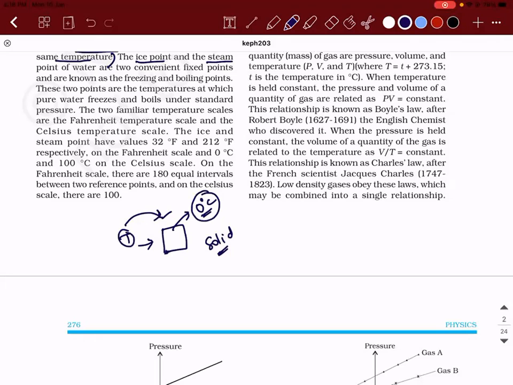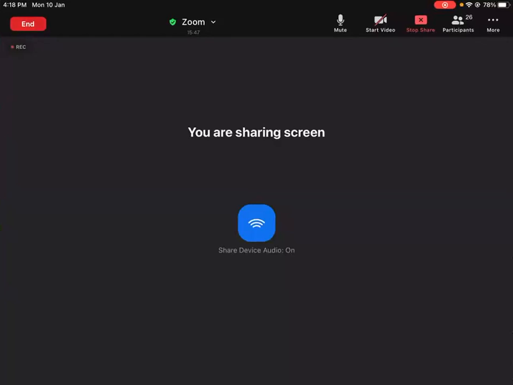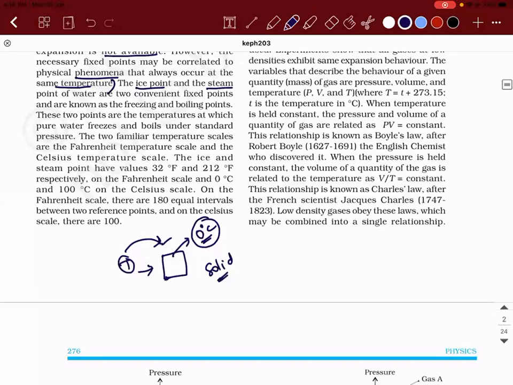But what do you think will happen? Guys, participate in the discussion. What will happen is this conversion of ice to liquid will take place at the same temperature.